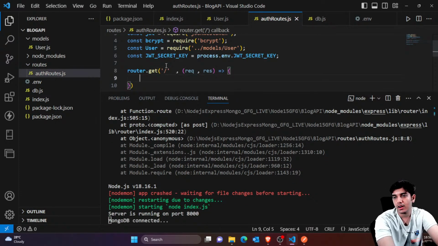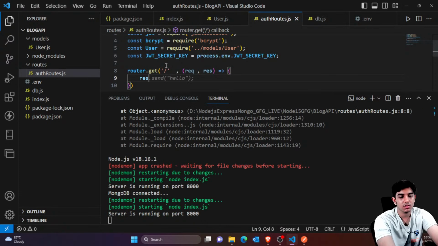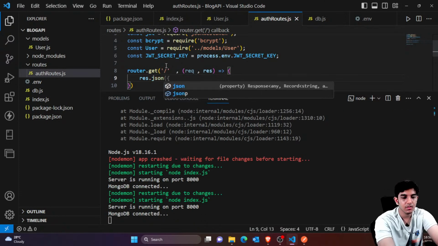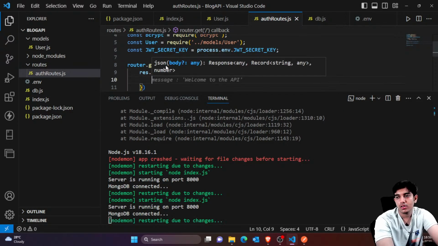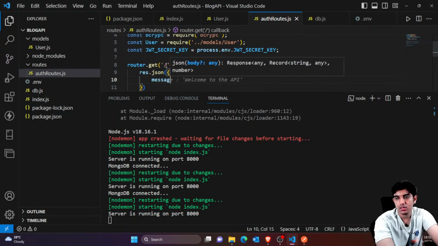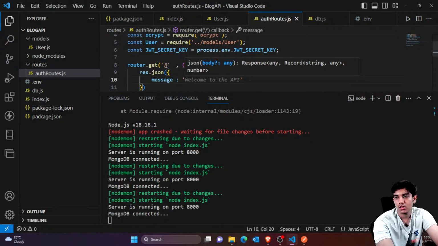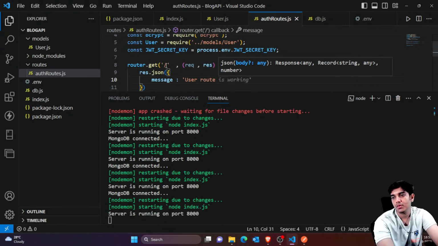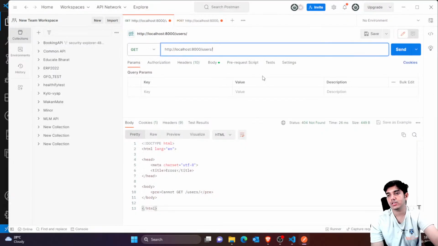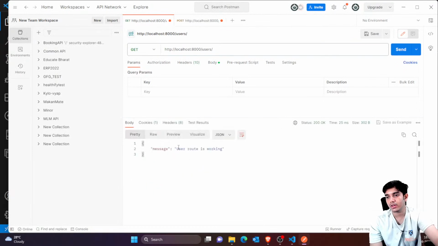And as a response, res.json, I'll send a message: user route is working. Okay, so now let's try to get this. Click send. You can see user route is working. That means it's working fine.